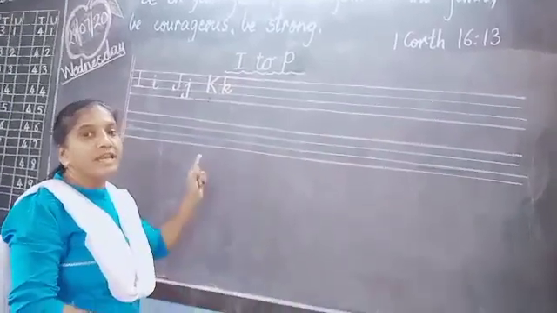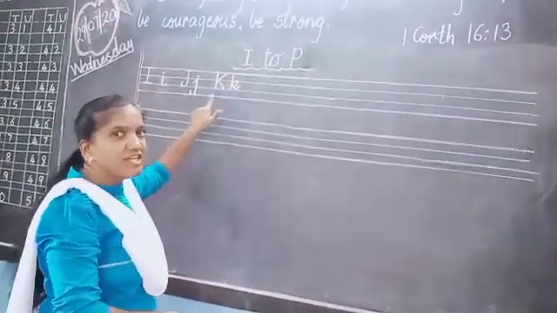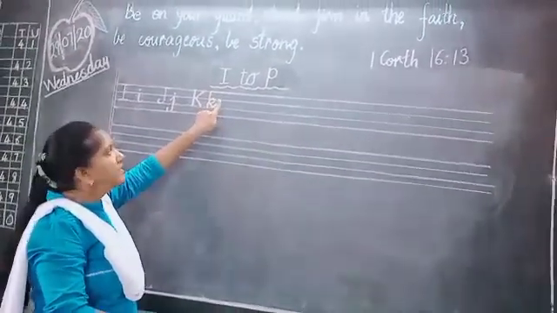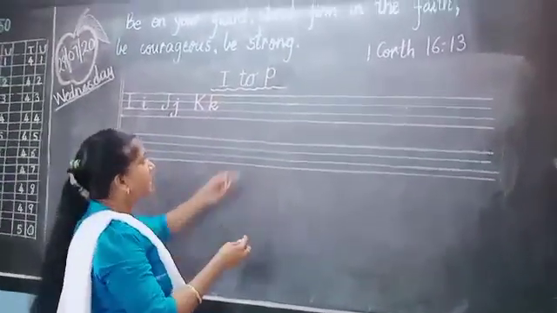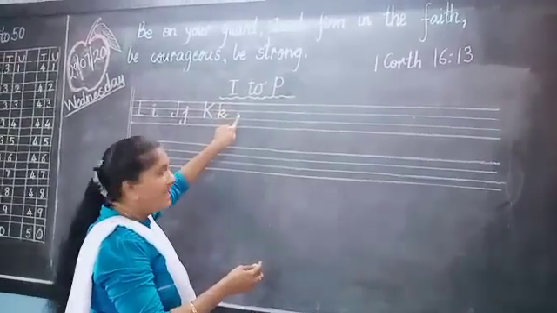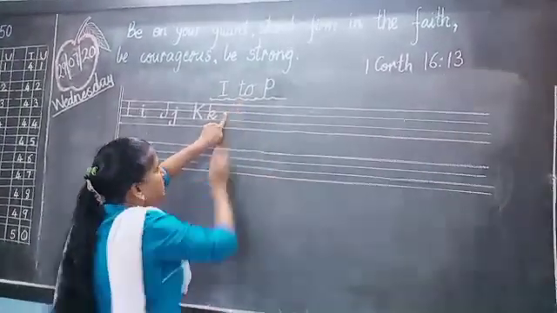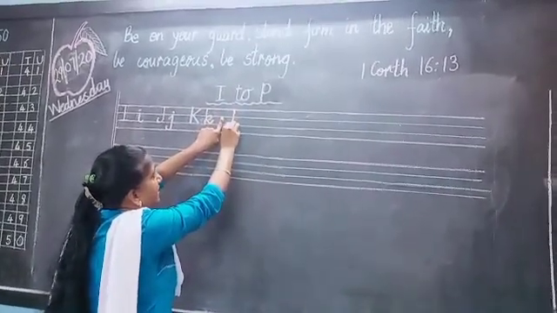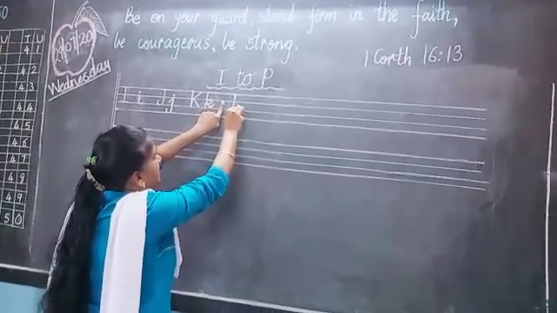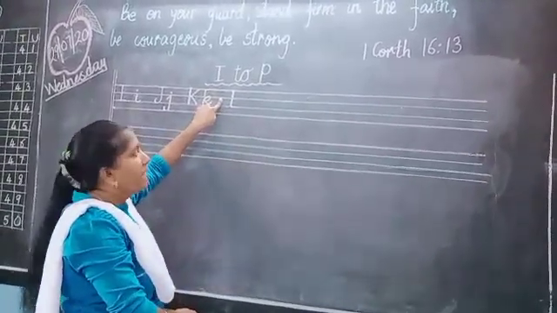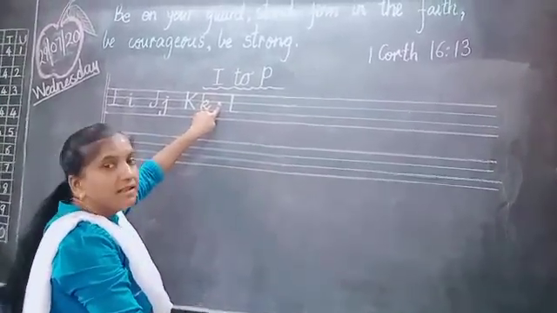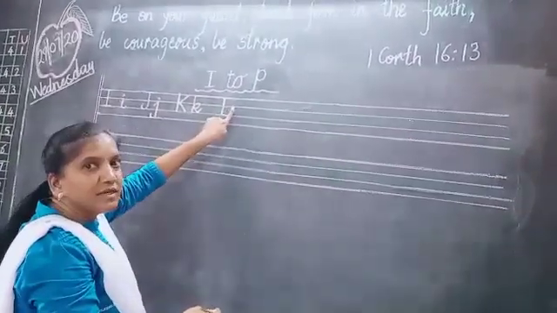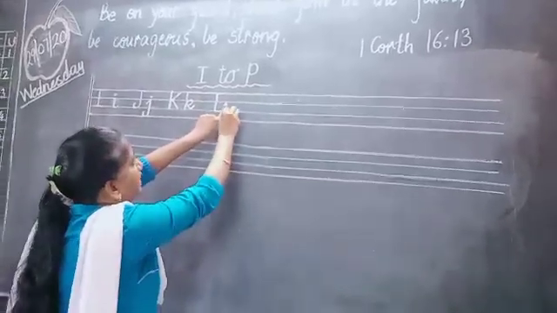What comes after K? I, J, K, L. Okay. So I am going to keep here one finger gap. So from this first red line to second blue line, a standing line, and then down, a sleeping line. This is L, capital L, and then small l. How to write small l? Again keep here one finger gap, small l.